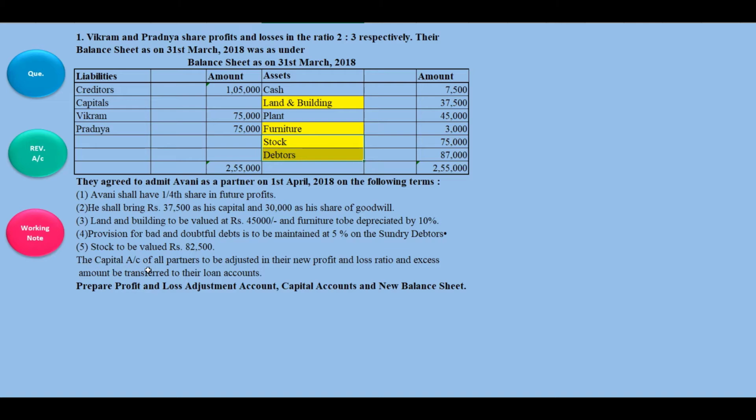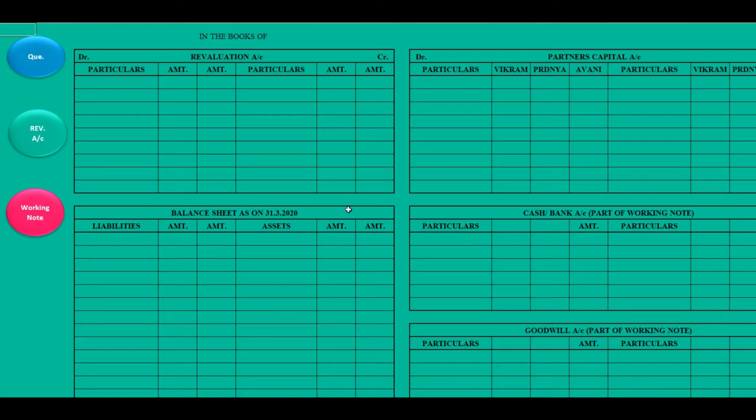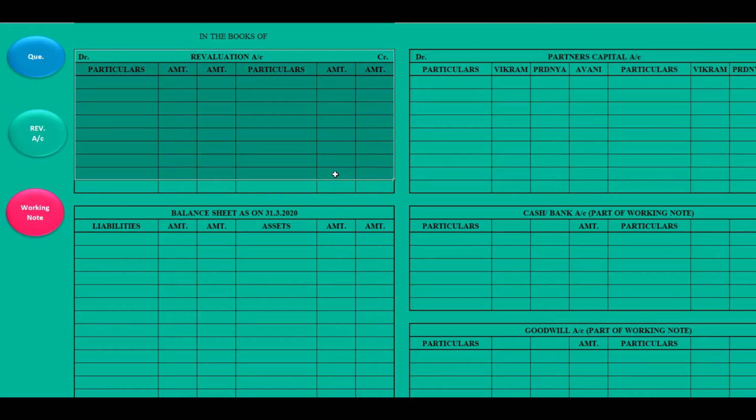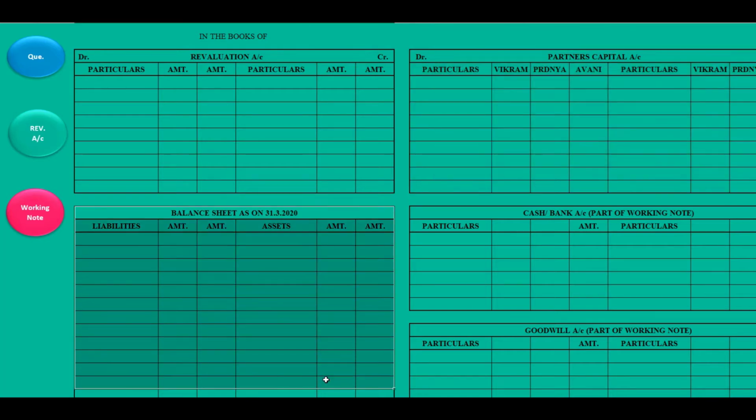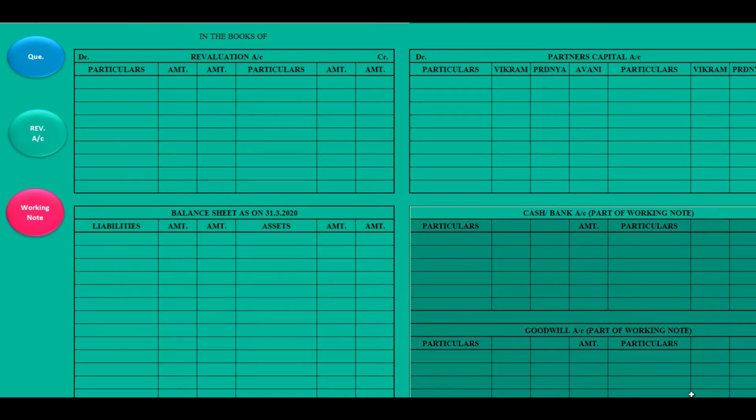Then the capital account of all the partners is to be adjusted into the new profit sharing ratio and the excess amount to be transferred to their loan account. This I'll show you practically. This is the main sheet where you will be drawing revaluation account, then partners capital account, then balance sheet. These 3 items are compulsory. You will get marks over here, and these 2, cash account and goodwill account, are part of the working note.